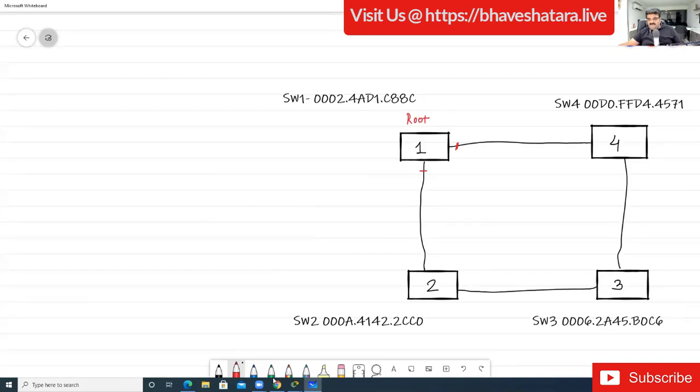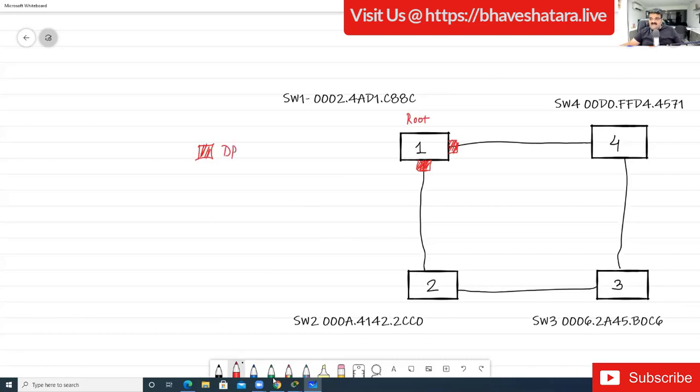Basically people are making this mistake. They say that a port of the root is a root port, right? So this is not true. These ports we consider as designated ports. So this is a designated port. We can mark this red as DP.